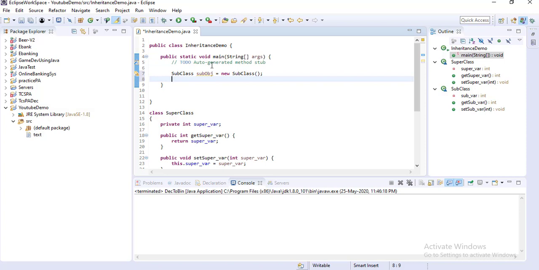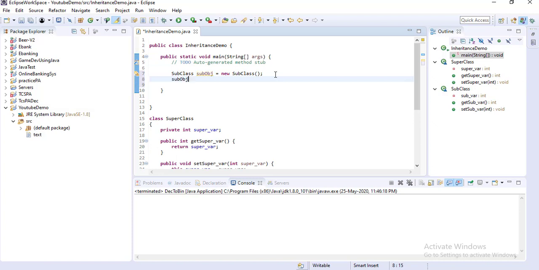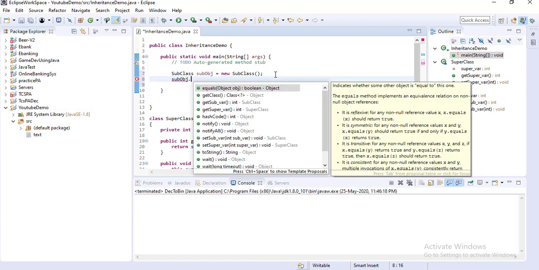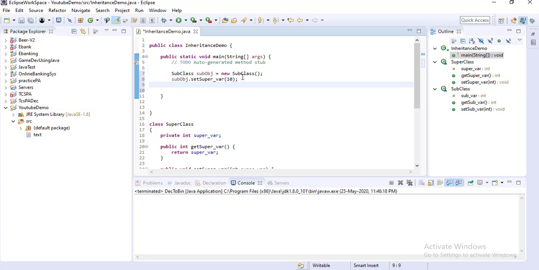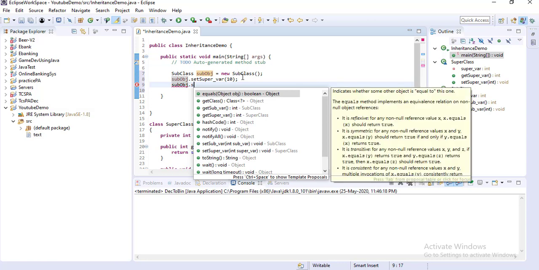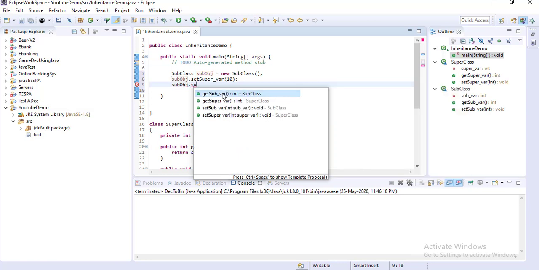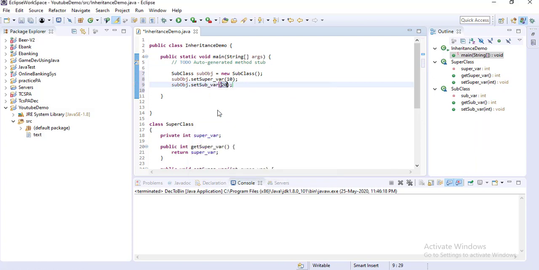Suppose I am calling sub object, this is the subclass object. So here if you write sub object dot, you can see here that set super variable is also there. So I am setting the superclass variable as, suppose, 10. And here again I am writing sub object dot subclass variable. So set sub variable, that I am giving 20.